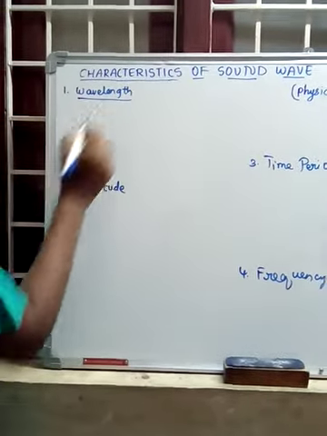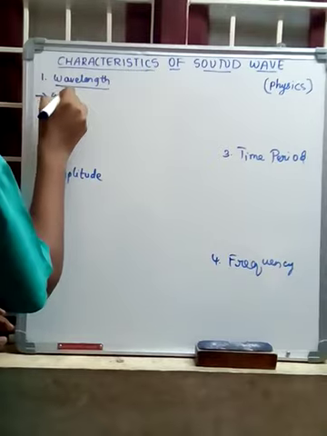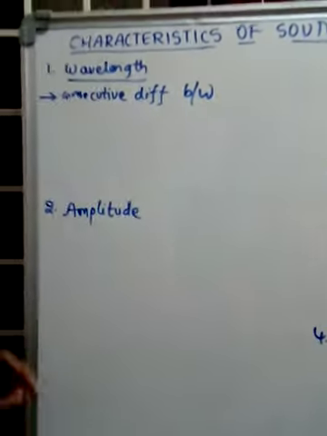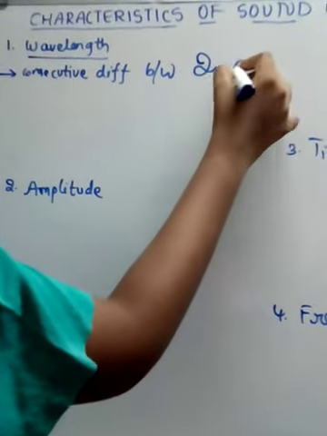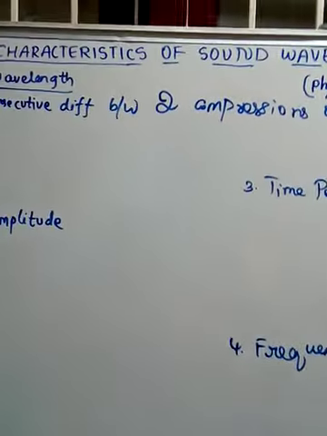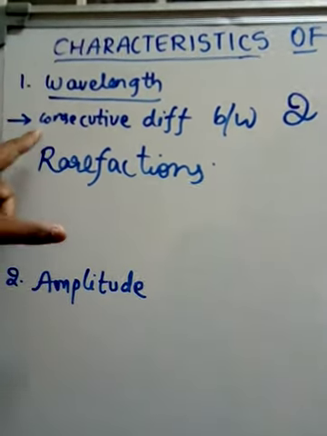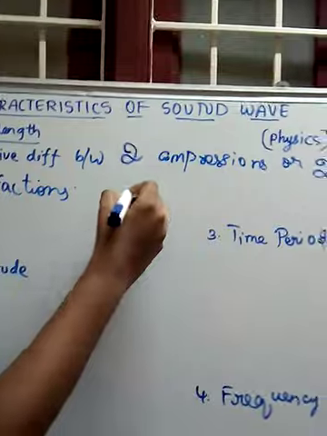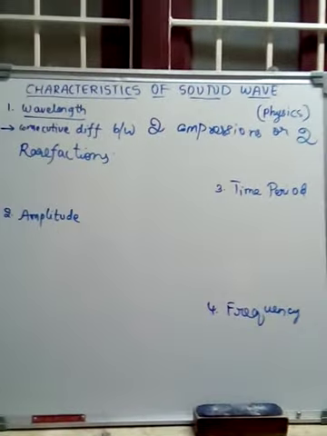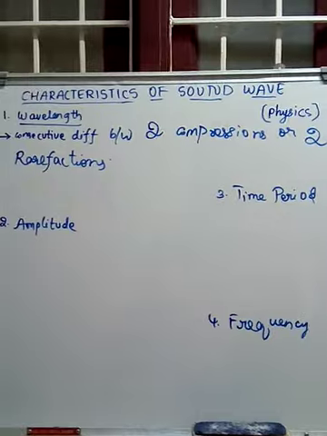First is wavelength. The wavelength definition: the consecutive difference between two compressions or two rarefactions is called wavelength. Consecutive means one after one. Compression means the particles are closer, and where the particles are farther apart, that is rarefaction.